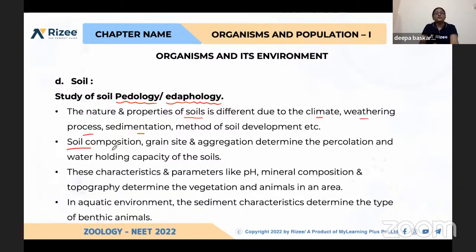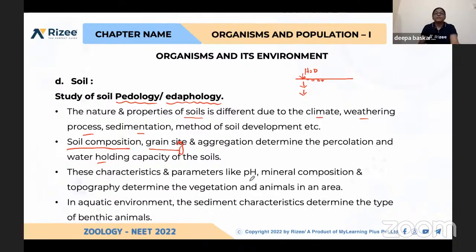As I told, soil composition, soil grain size and aggregation determine the percolation and water holding capacity. For example, if there is no space for the entry of water received from the rain, it will be stagnant and the water is not getting inside the soil. That is based on the soil quality.